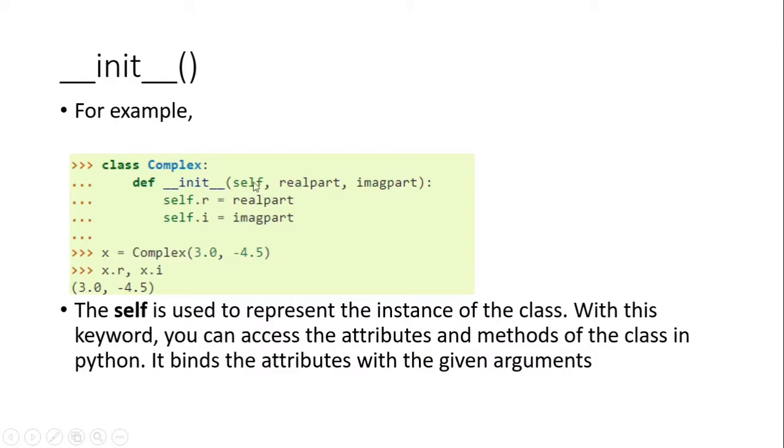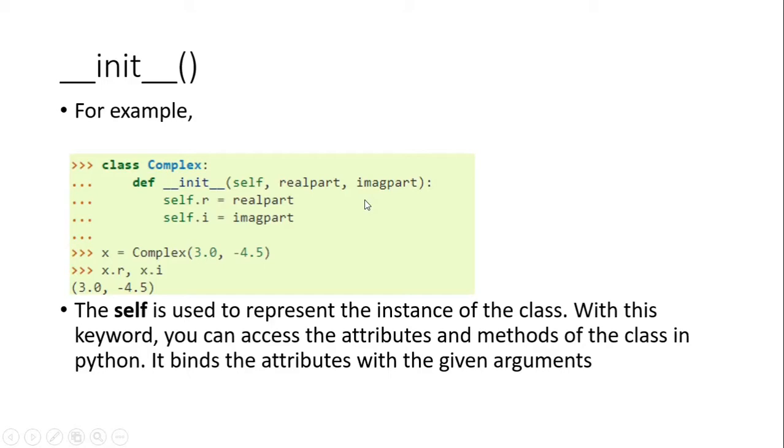Here one thing to be noted is that the self keyword is used. There is not that much to the self keyword. It is used to represent the instance of the class. With this keyword you can access the attributes and methods of the class in Python. It binds the attributes to the given arguments. So this is how the init function and the self keyword are used in the definition of a class in the Python framework.